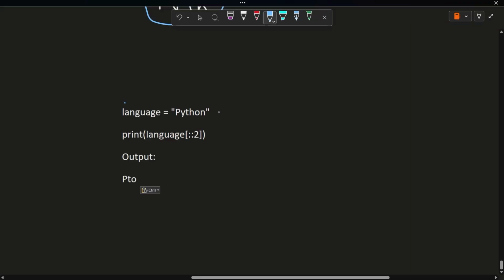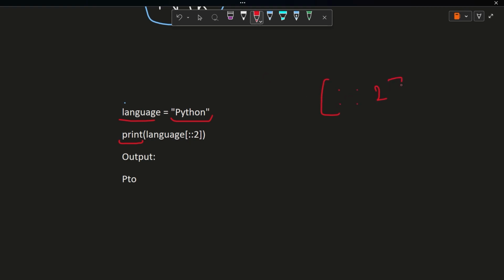So see here, we have this example. What is happening here? We have a variable language in which we are storing the string Python, and after that we are printing language colon colon 2. So what does this mean? Here we have not given the starting value, so the default will be 0.